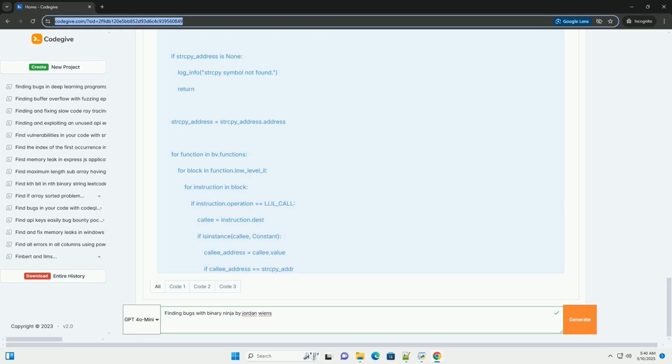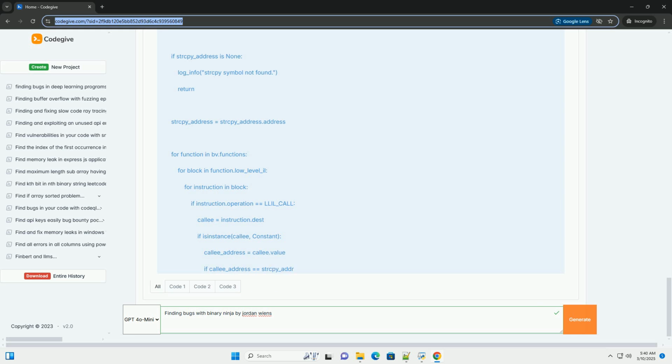3. A practical example: finding a buffer overflow. Let's illustrate a common vulnerability, a buffer overflow, and how Binary Ninja can help us find it. A. The vulnerable program, in C. Compile this program, for example: gcc overflow.c with no-pie and no-stack-protector. The no-pie and no-stack-protector options are used for demonstration purposes, making the vulnerability easier to exploit. In a real-world scenario, these protections would be enabled.